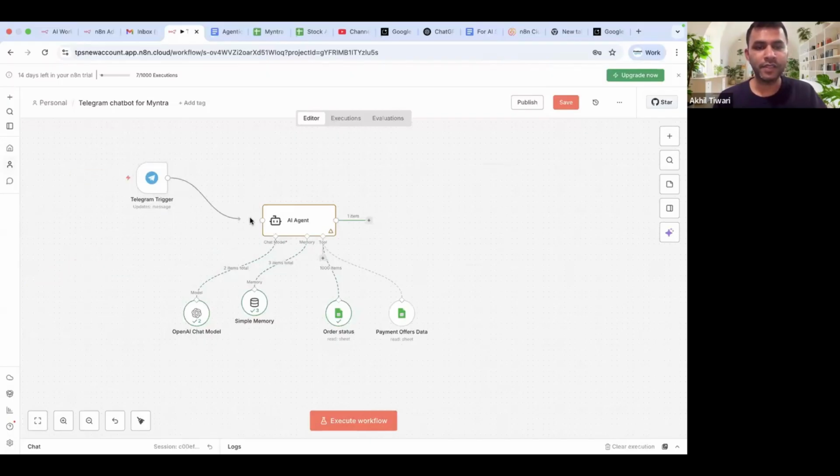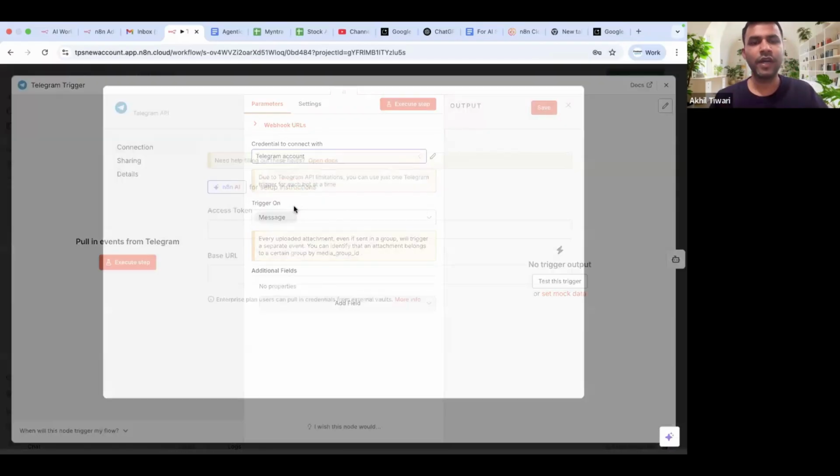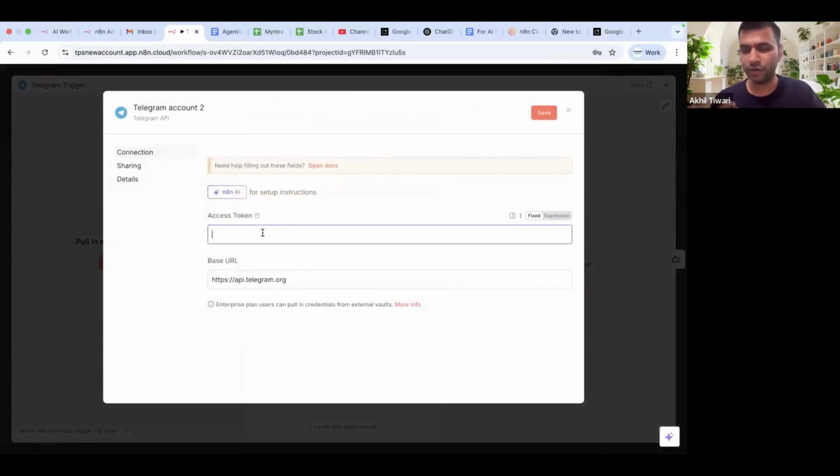I'll just connect it with this. Ensure that it has to be a trigger. Trigger always comes with a flash symbol, so always keep that in mind. Your workflow has to initiate from a trigger only. Awesome. Now let's go ahead and do the setup. For doing the setup, just double click on it, click down, create new credential. The setup is simple, like the chatbot API setup.